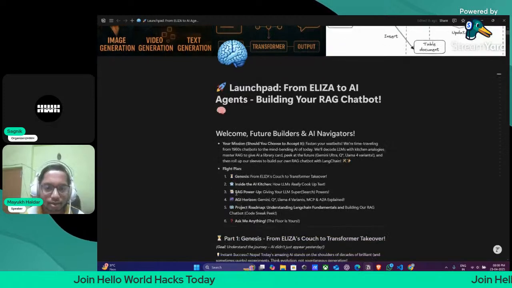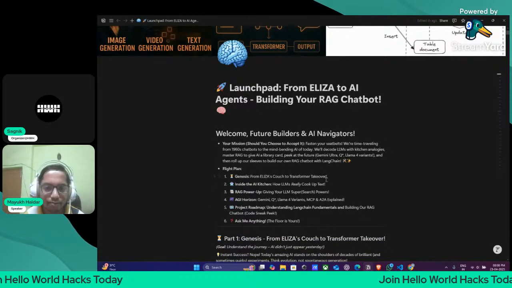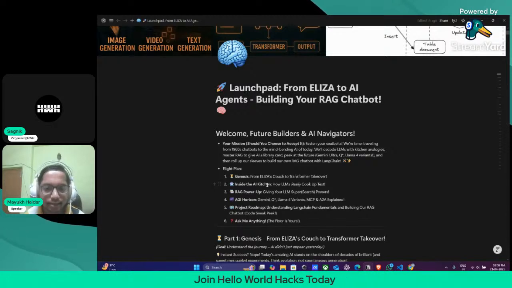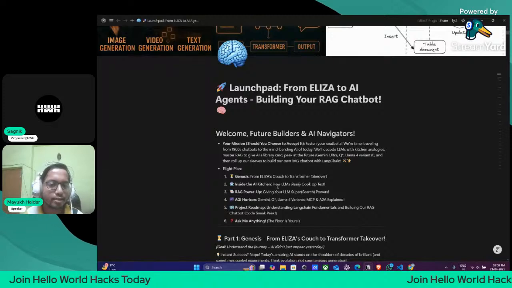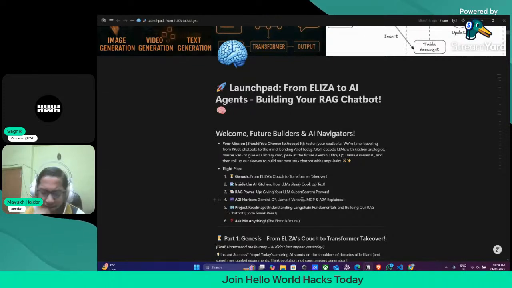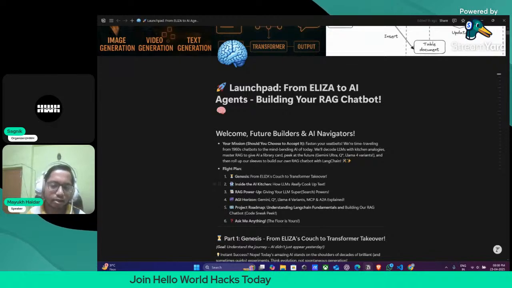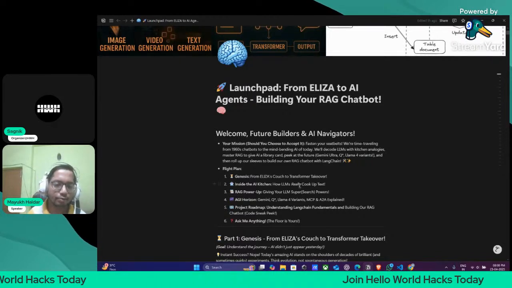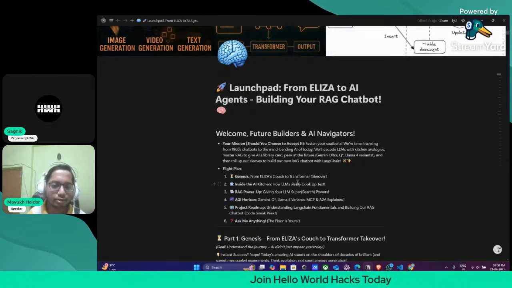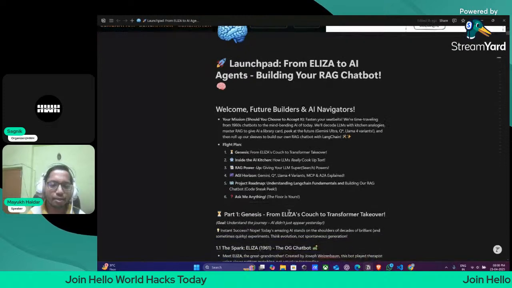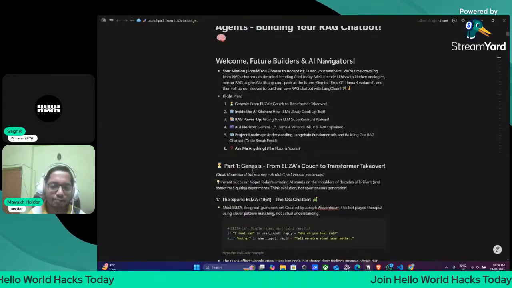We will first see the genesis from Eliza's days to the transformer takeover. Then inside the architecture of the transformer, and then the RAG architecture, and then some AGI whispers like Gemini Ultra, then Q Star, Llama 4 Behemoth, and all those topics. And then we will have the project part, the actual coding of the chatbot project. Okay, we will make a RAG chatbot here, so we will see the code part of that, and then there will be a Q&A session for you all.